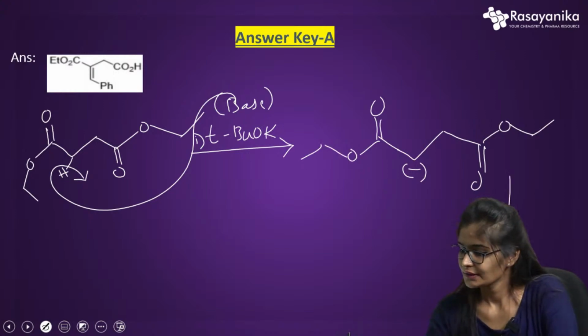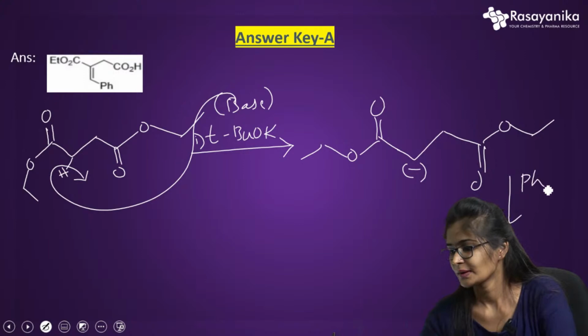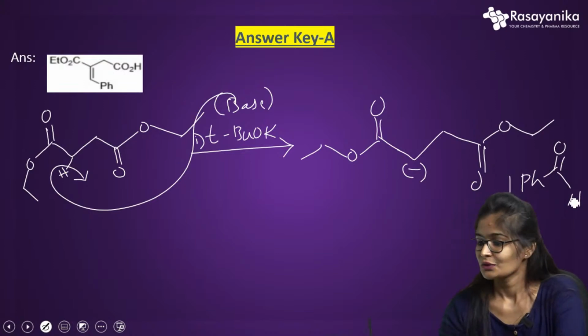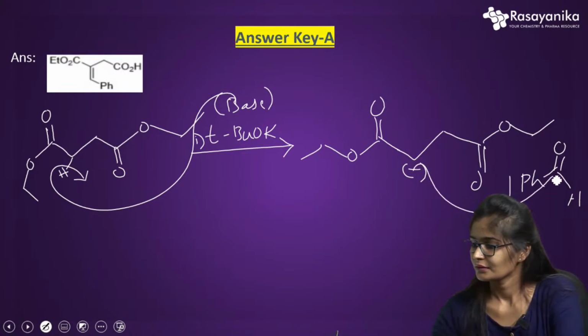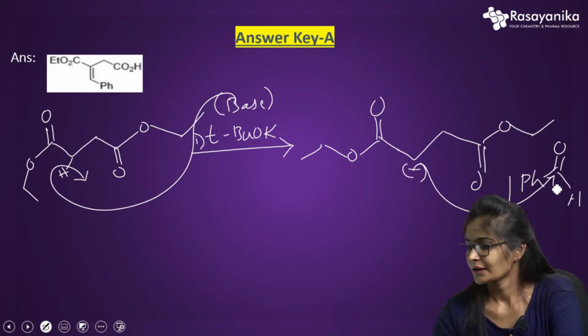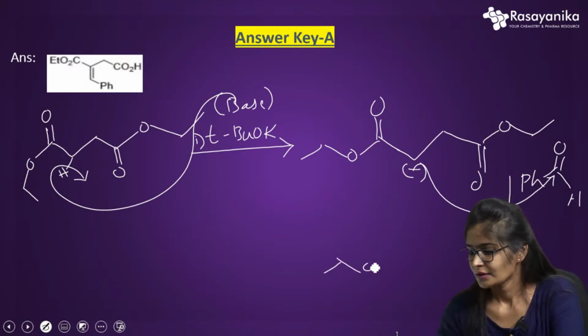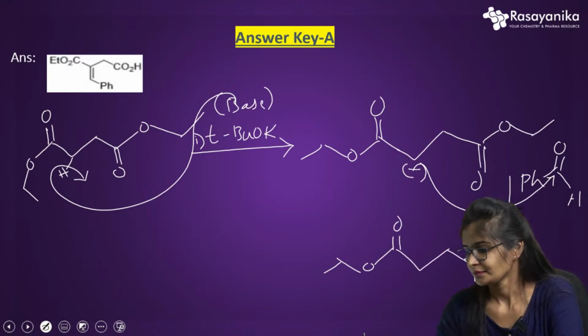Okay, so further they have given benzaldehyde. Benzaldehyde has the carbonyl group, right? So the carbonyl center is electrophilic, right? So what does the anion do? It will attack the carbonyl center. Once the carbonyl center is attacked by this, what will we get? We will get this structure. Okay, so here the Ph is attached and here the oxygen.